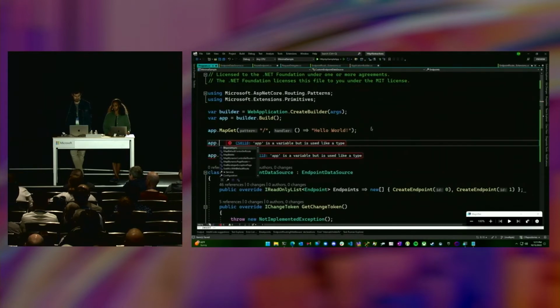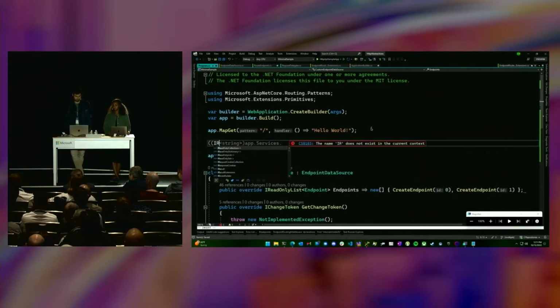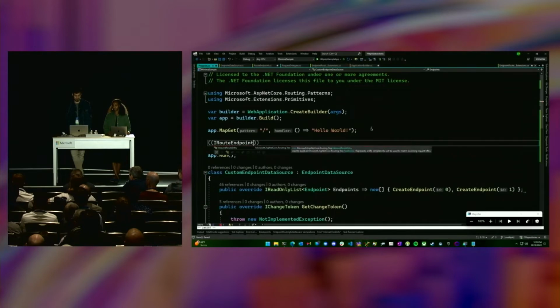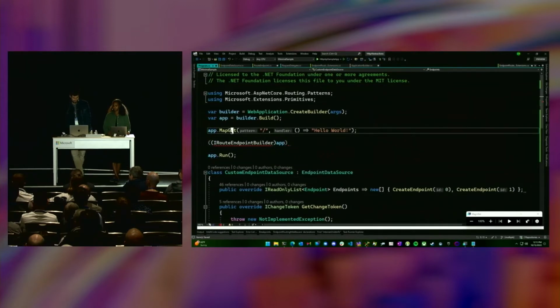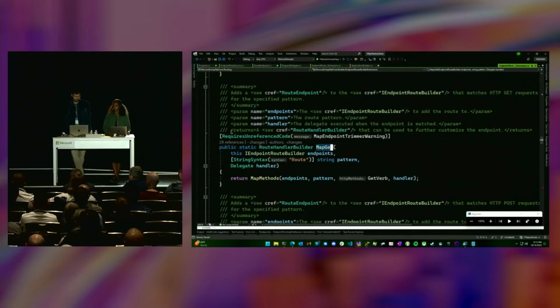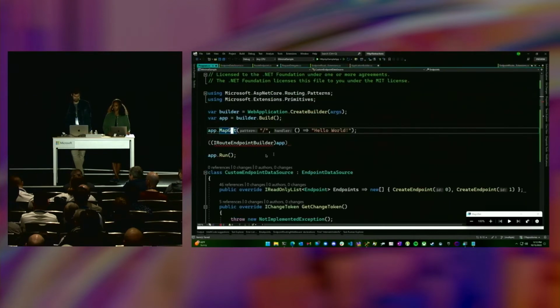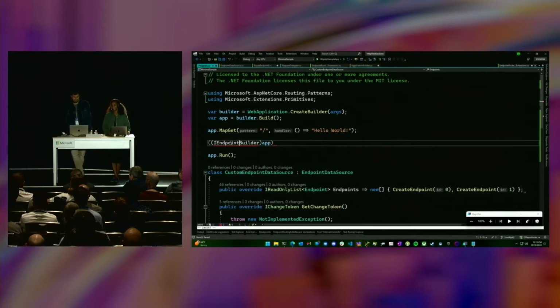Then we can do app.DataSources, which doesn't exist because we implemented the IEndpointRouteBuilder interface explicitly. So that means that methods like MapGet extend IEndpointRouteBuilder. Yeah, there's my problem. This is an advanced API, and we're known for our lengthy API names.